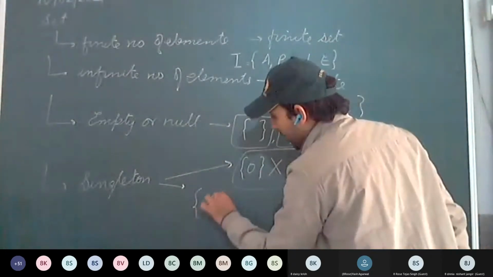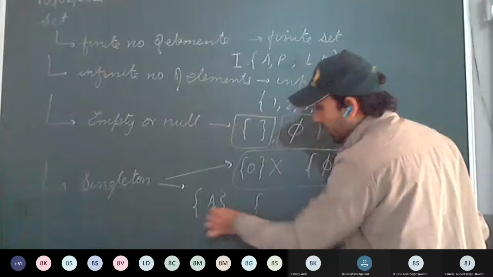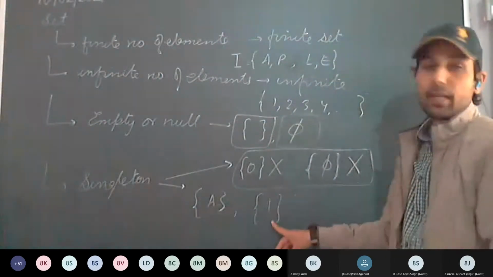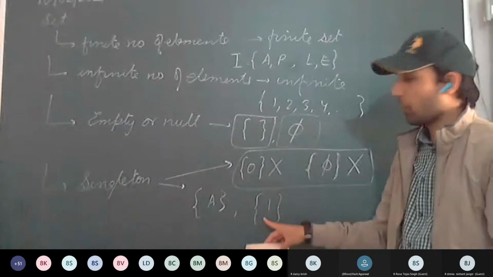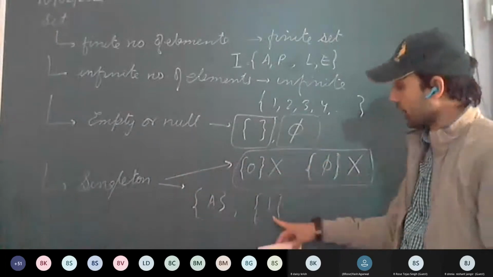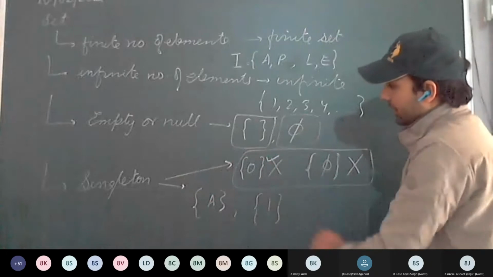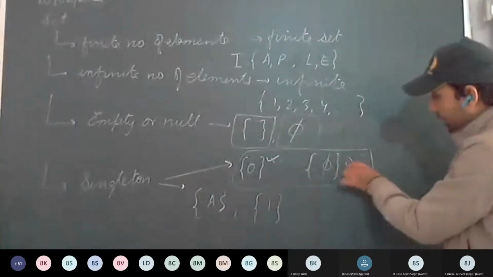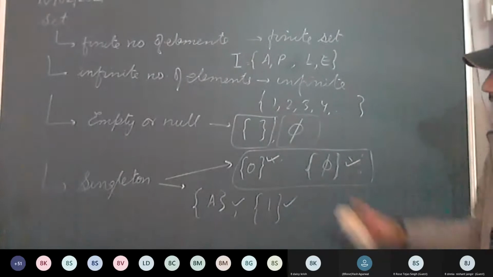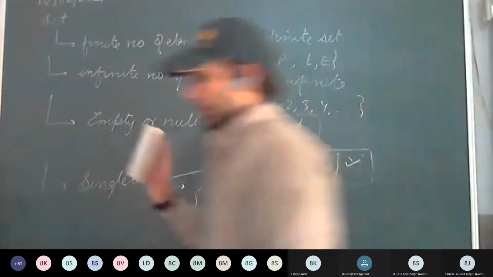Or write like this: {A}. It is a singleton set. Number of elements, how many? One. Then it is called a singleton set.